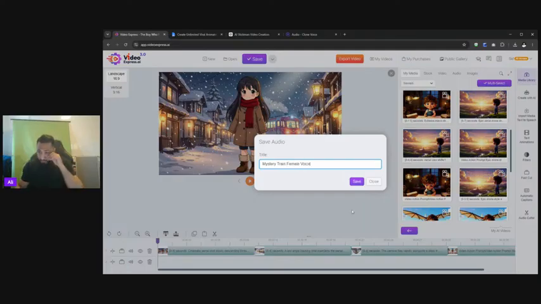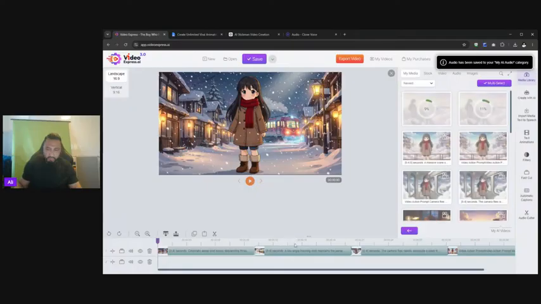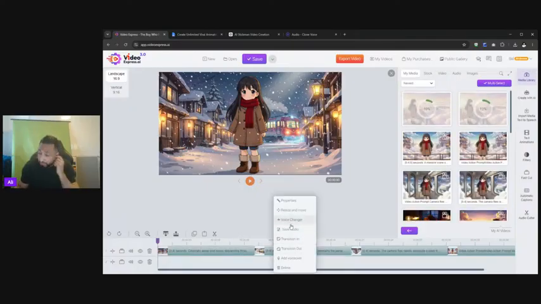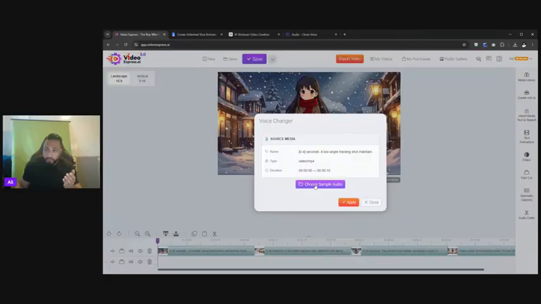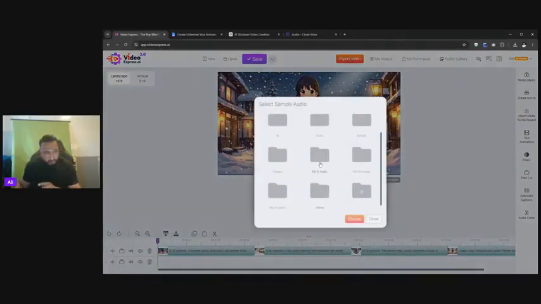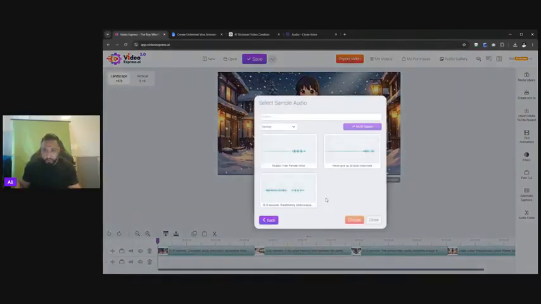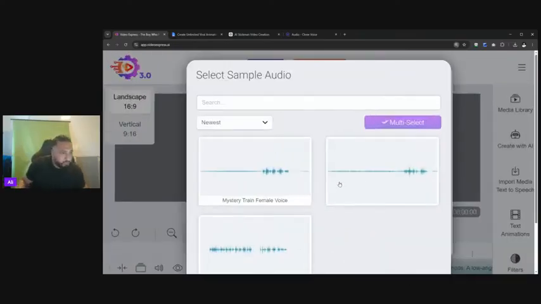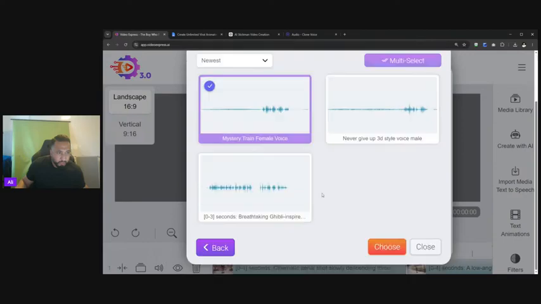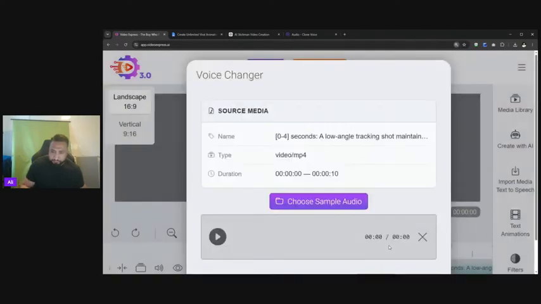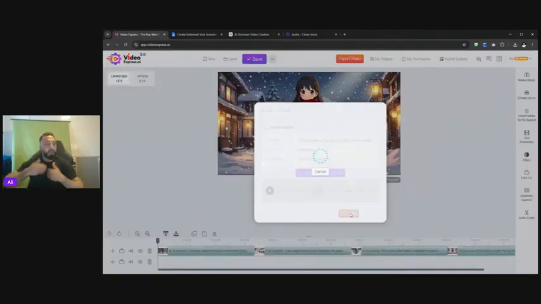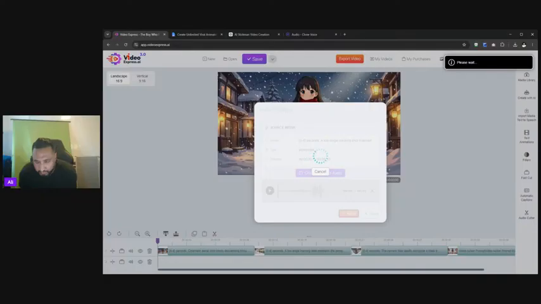Okay, save it, and then we can obviously apply it to all our additional ones here by simply right click, voice changer. We come to choose a sample audio, my AI audio, and you can see the very first one, if I just hover across it, the name goes, but you can see it if I zoom in. Mystery train female voice, this one. Okay, once I've selected that, I choose it, and then we can apply it, and that will give us that level of consistency.